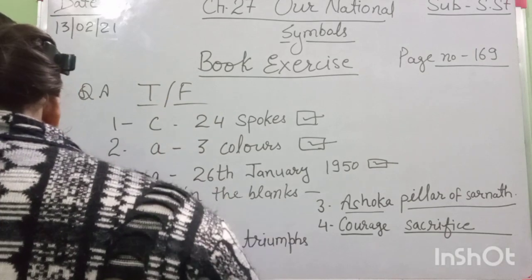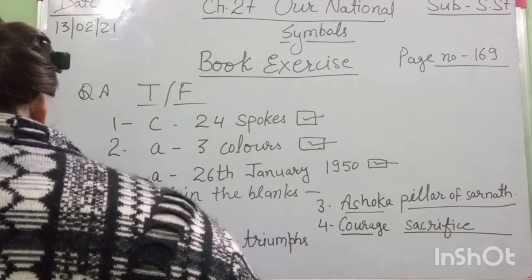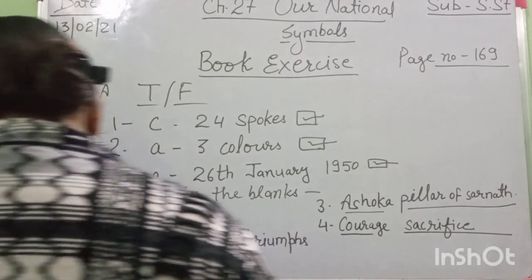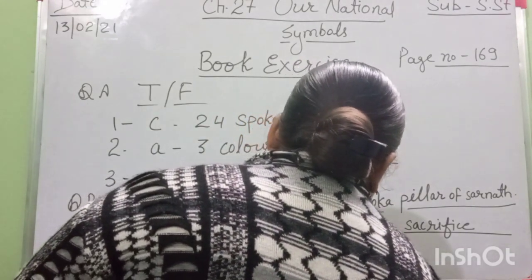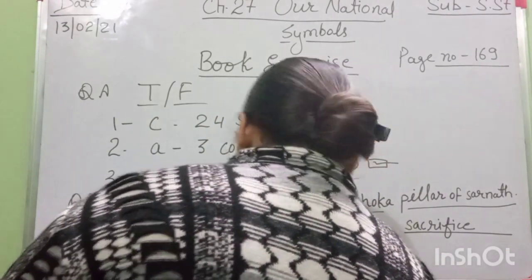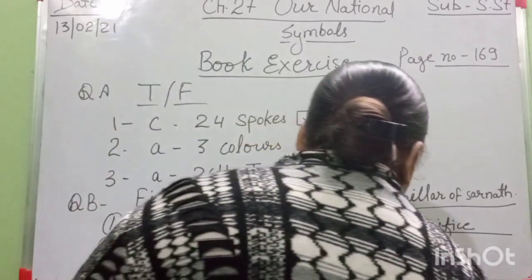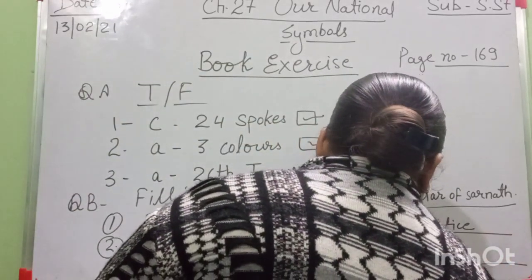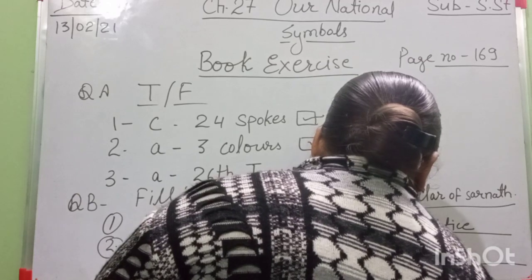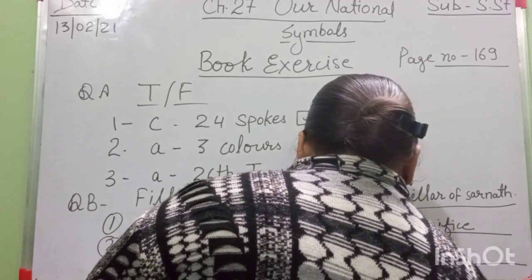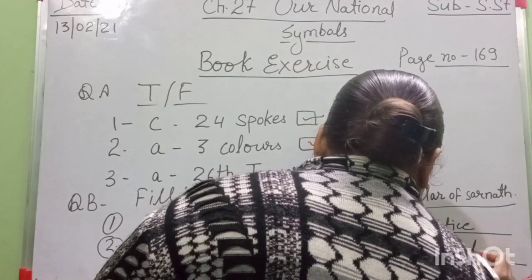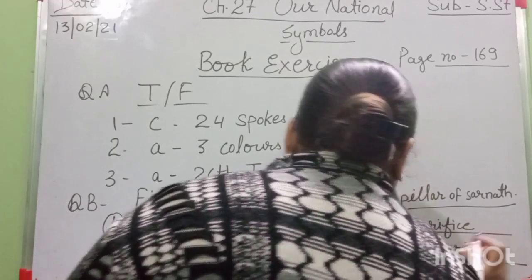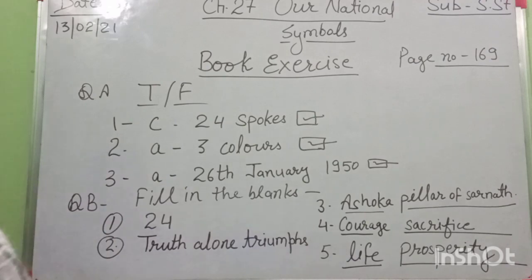Right now everyone, the green color stands for, number 5, life. First is life, then the second word is prosperity. This fill in the blanks is done now.